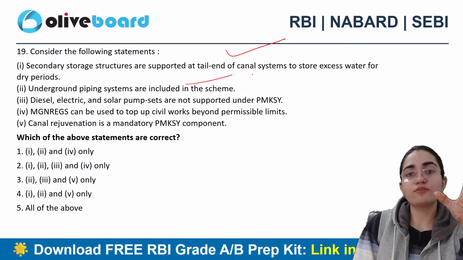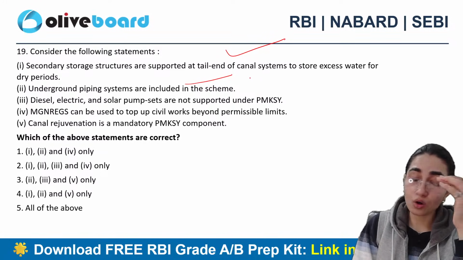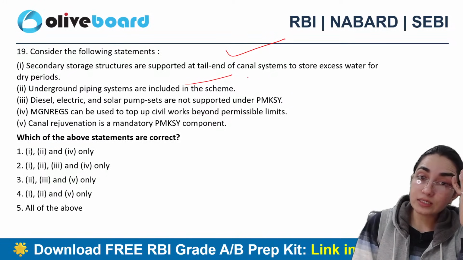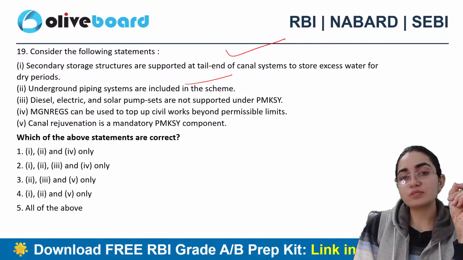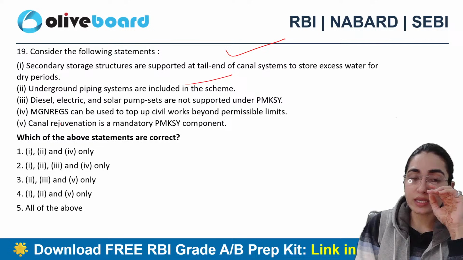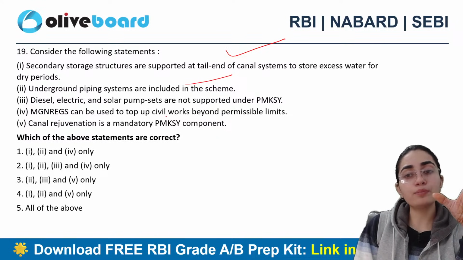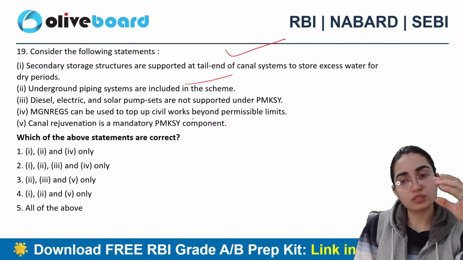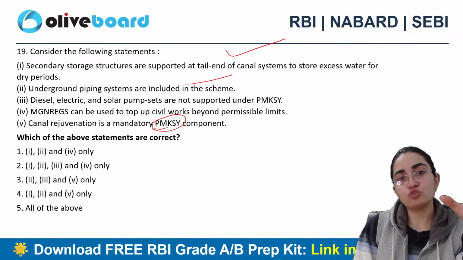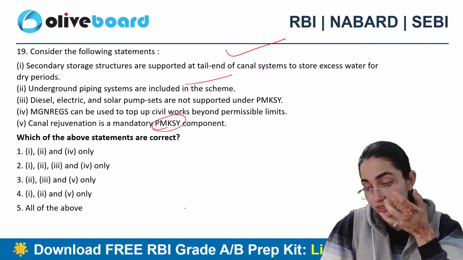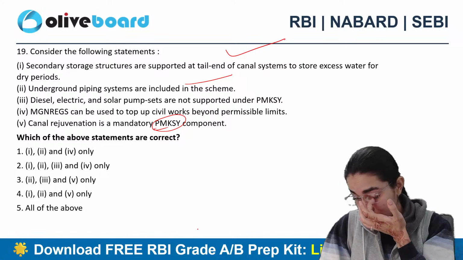is excess water for dry periods. Along with that, underground piping systems are included in the scheme. Diesel, electric, solar pump sets are not supported under this Krishi Sanchai Yojana. MGNREGA can be used to top up civil works beyond permissible limits. Canal rejuvenation is a mandatory Krishi Sanchai Yojana component. Tell me which one exactly is the correct answer. 19th one.